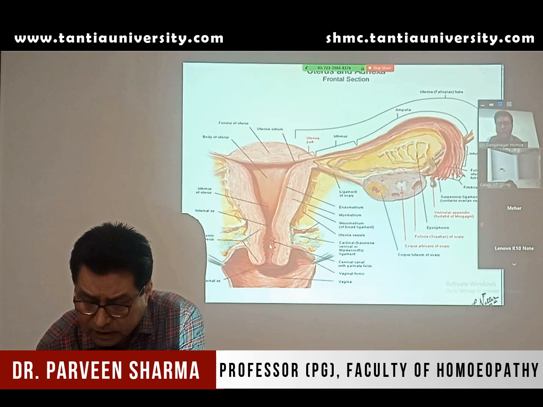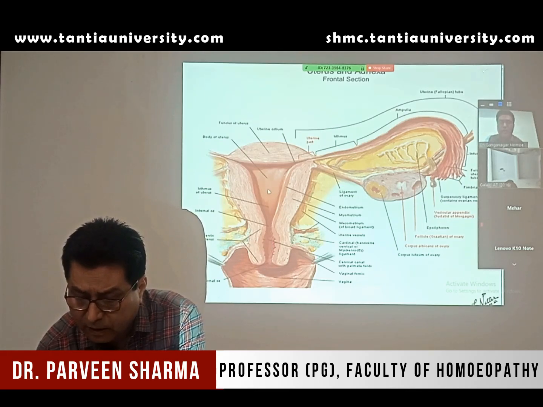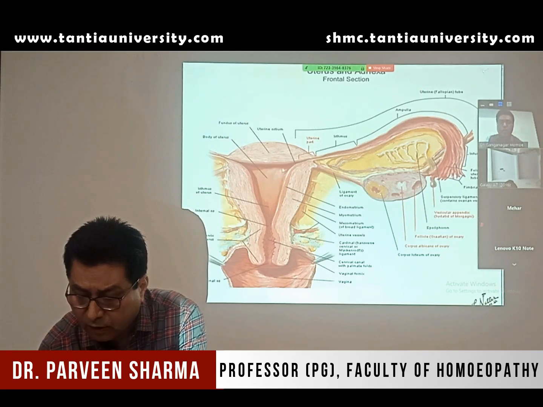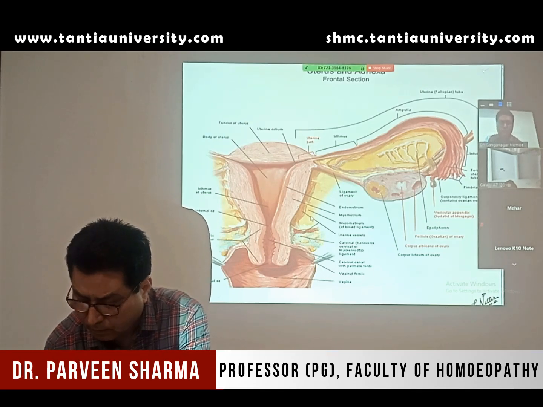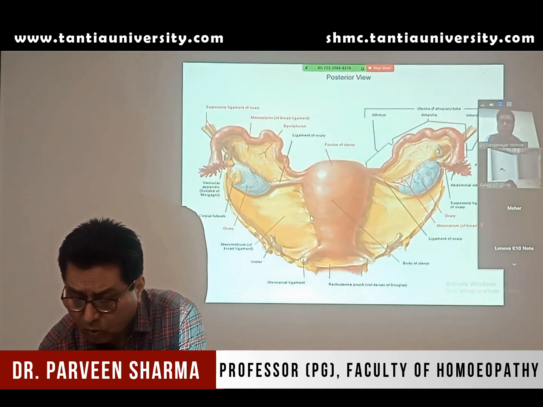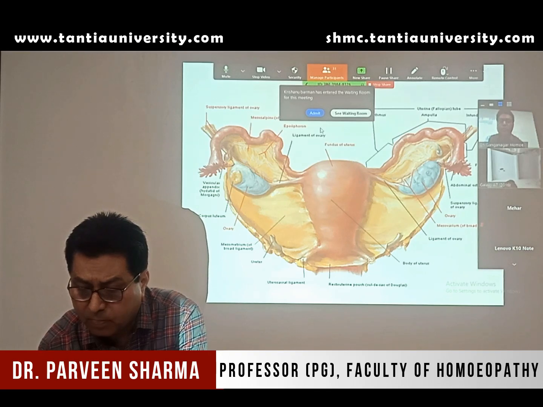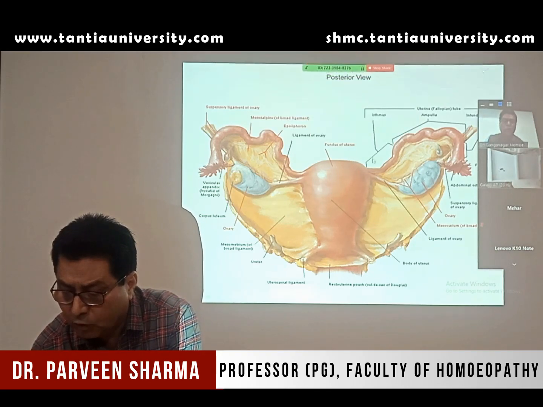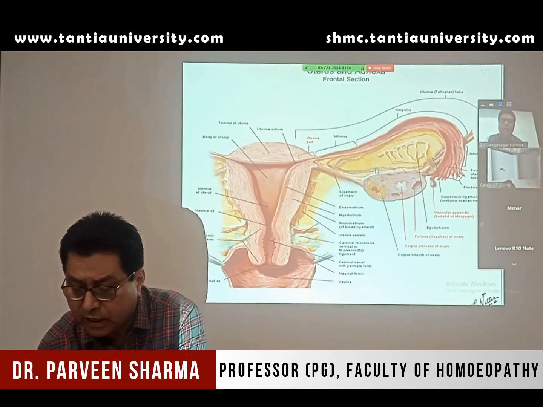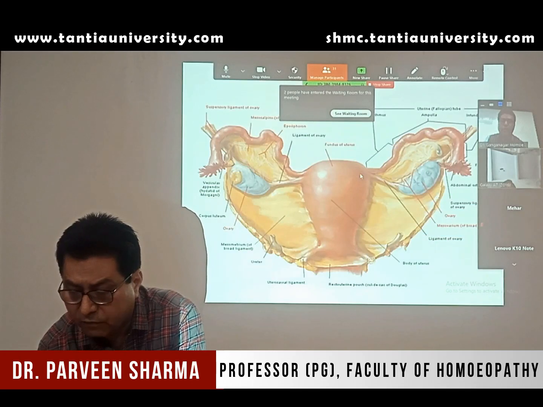So this is the cervix, that is the lower part of the uterus. This is the uterine cavity. You have the opening of the fallopian tube over here. Now you can make out the relation, as I told you, these are the two fallopian tubes which open in the upper part of the lateral border of the uterus.